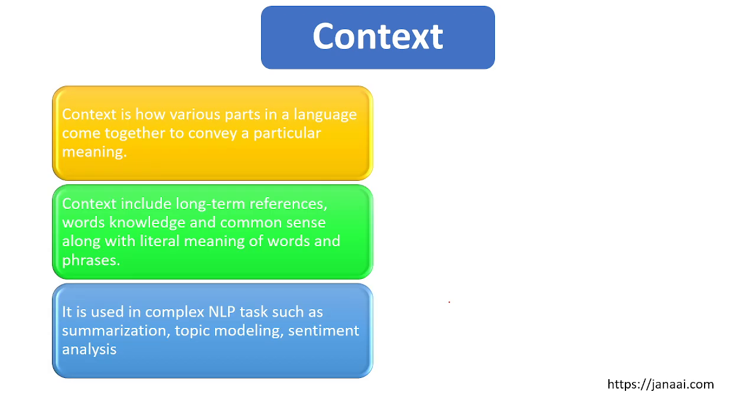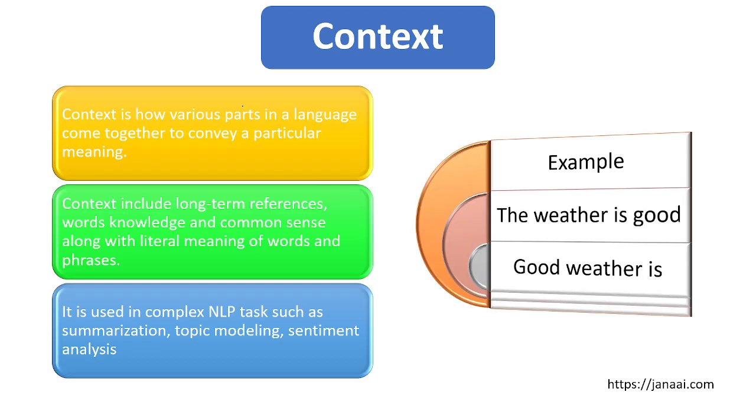Now we'll discuss another NLP pipeline stage, that is context. What is context? Context is how the various parts of a language come together to convey a particular meaning. In syntax, we saw how subject, verb, and predicate come in a sentence. In semantics, we saw the meaning of different words in different forms. In context, world knowledge and common sense are very important.